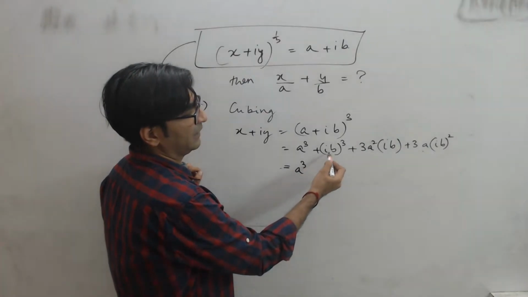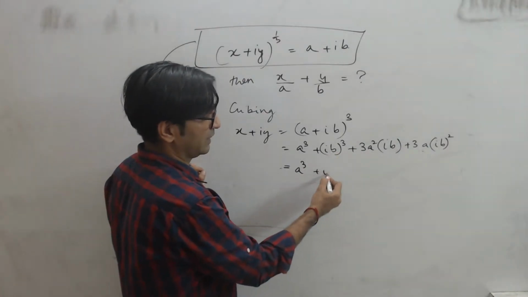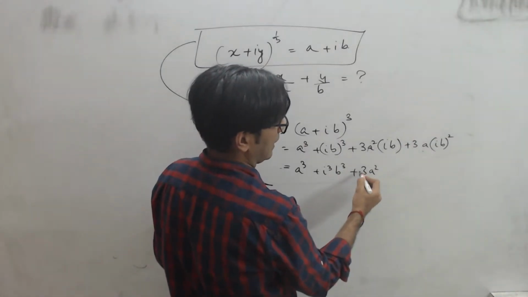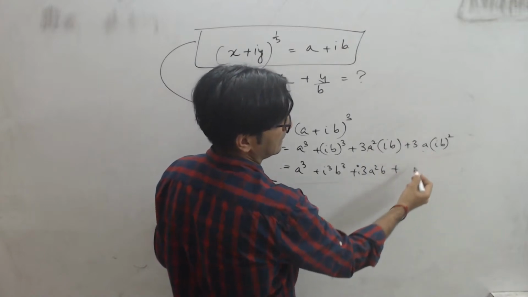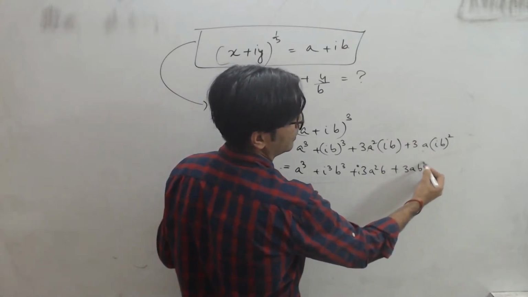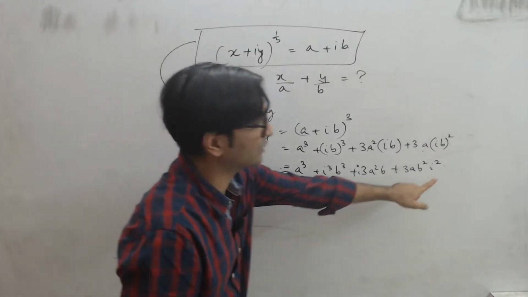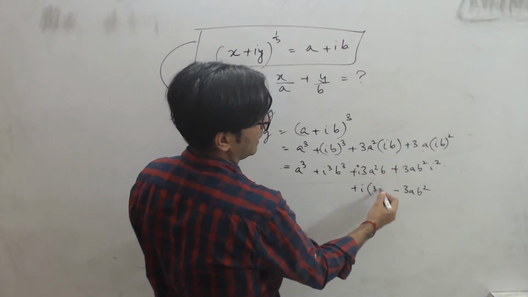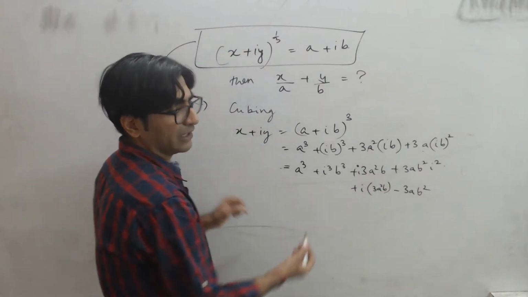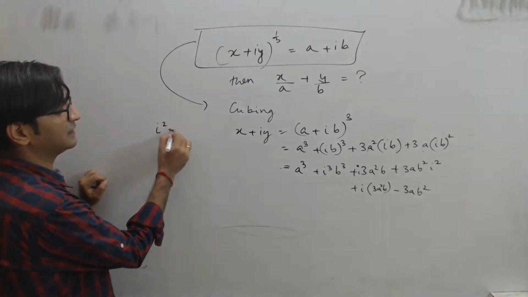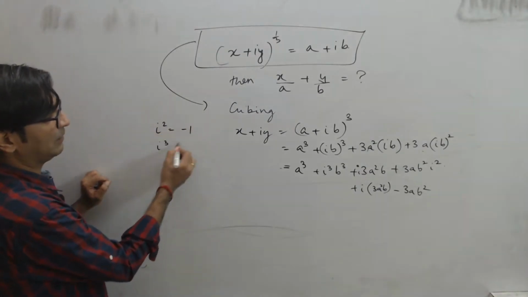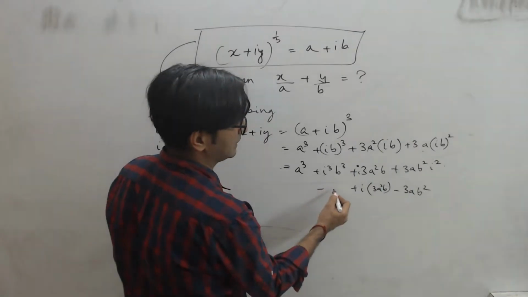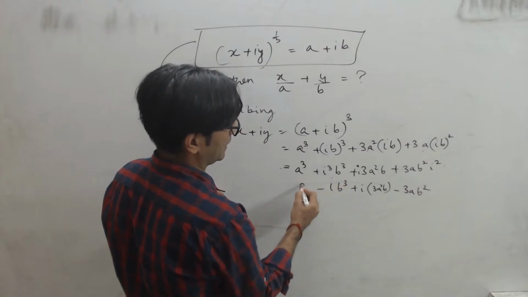So then just open it. This is a cube. Here I'll get i cube into b cube. This is 3a iota into 3a square b, plus I'm going to get 3a into b square into iota square. Clearly iota square is -1, so this becomes minus 3ab square. Iota remains into 3a square b. And i cube: i square is equal to -1, so multiplying both sides with iota, I get i cube as minus i. So this becomes minus i b cube, and this is a cube.